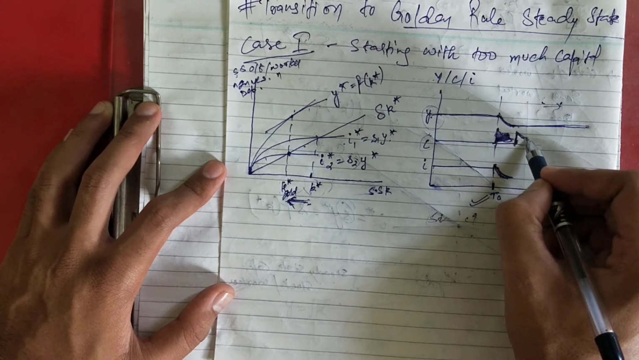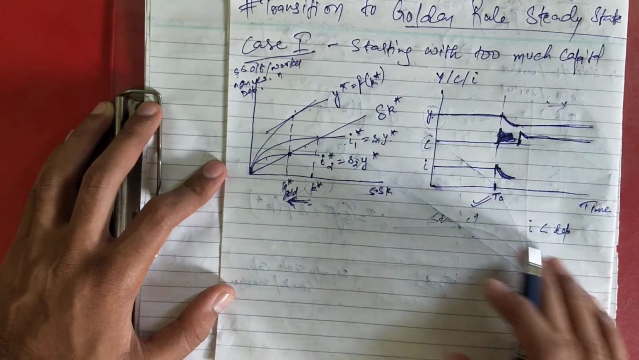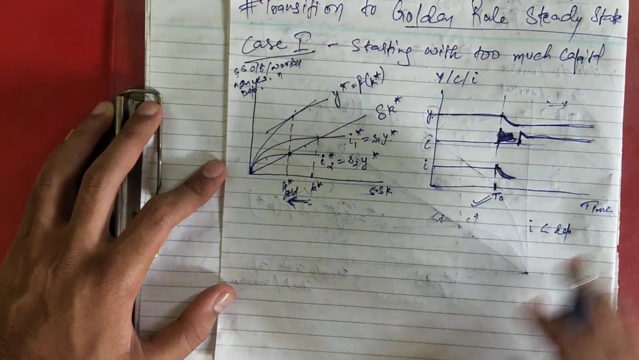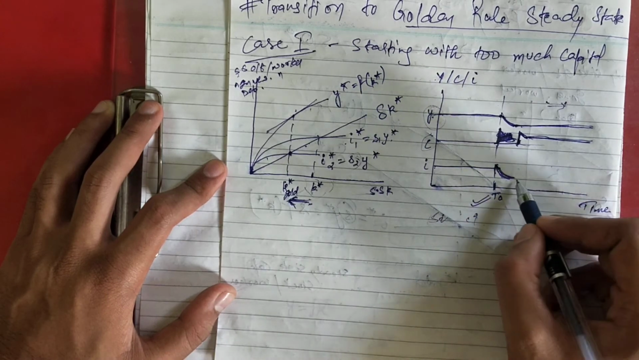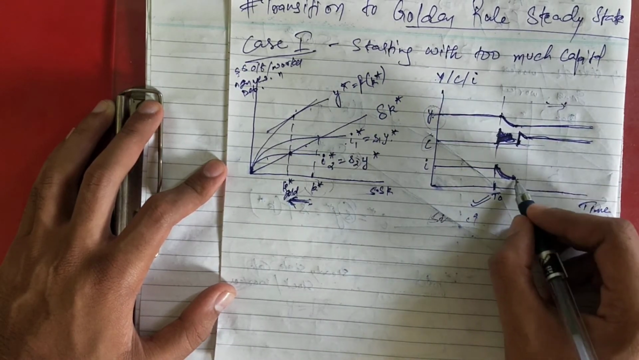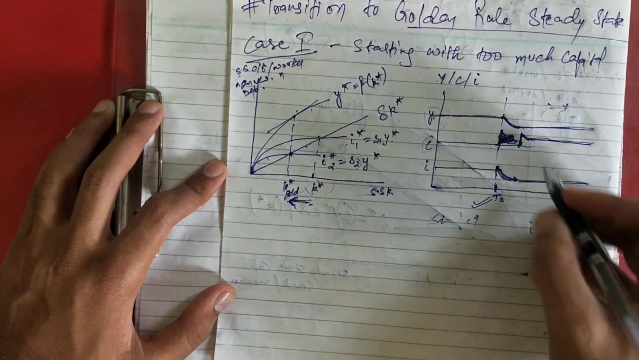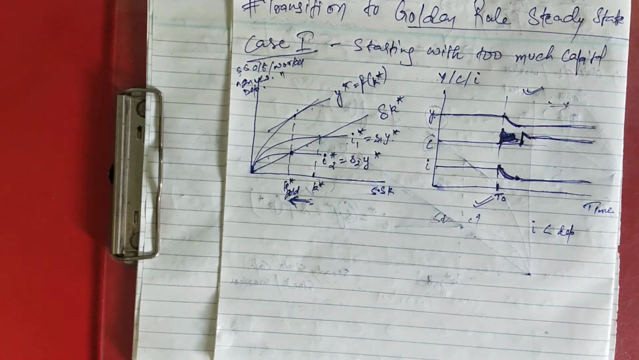So it will fall like this, and it will again go straight, when it reaches this K star gold and reaches the steady rate. Similarly, for investment also it will decrease, and as soon as it achieves your new steady state, it will again be constant. So this is your phase diagram. Okay guys, I hope you understand this concept.